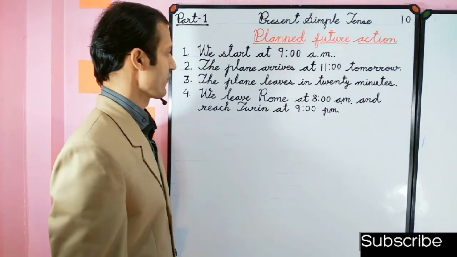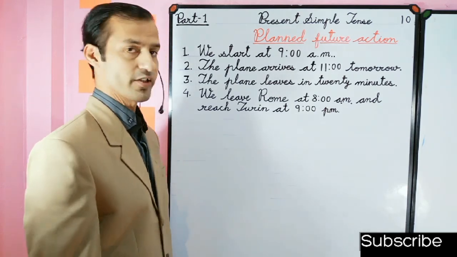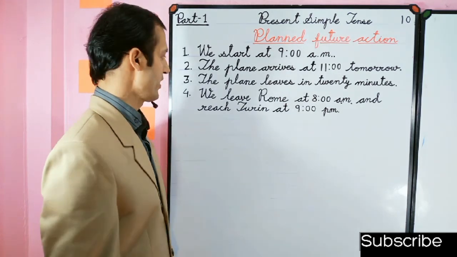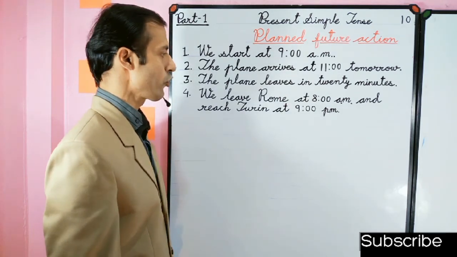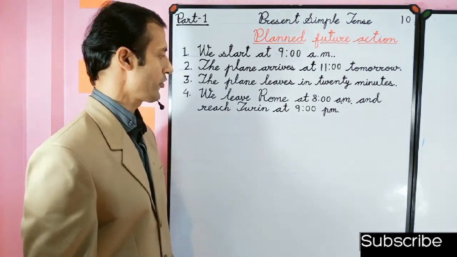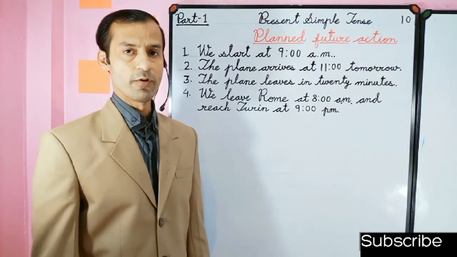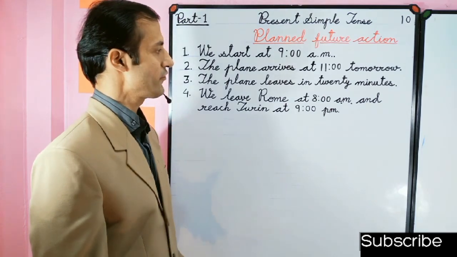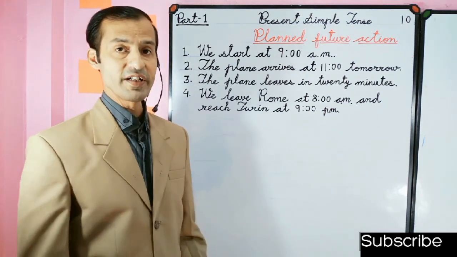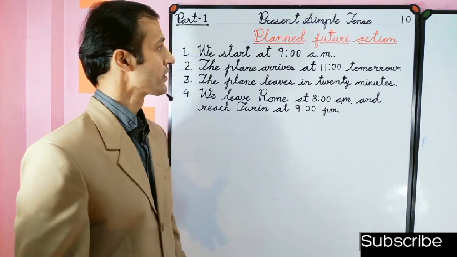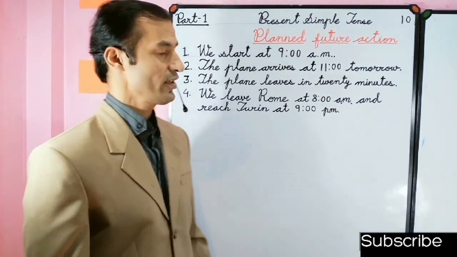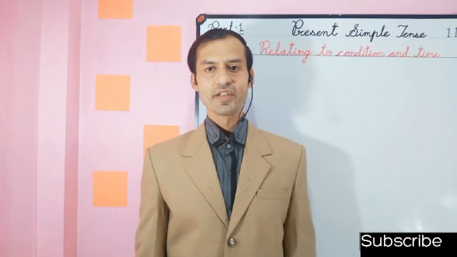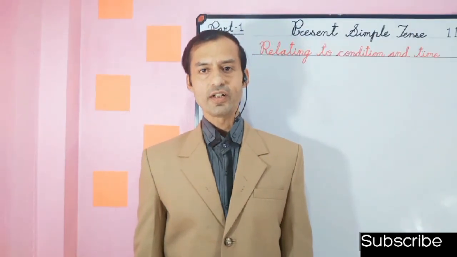We use the first form of the verb. The plane arrives at 11 tomorrow, and the plane leaves in 20 minutes. And here we see the fourth sentence, we leave Rome at 8 a.m. and reach Turin at 9 p.m. It shows the predestined future. So this is called the present simple tense, particularly used for the future. And the present simple tense is used in clauses relating to condition and time.